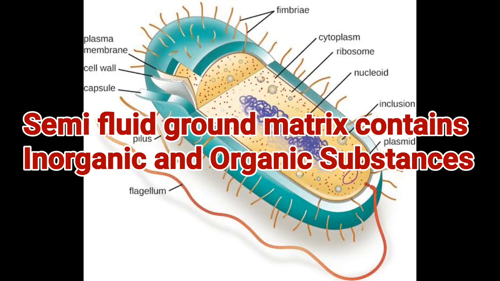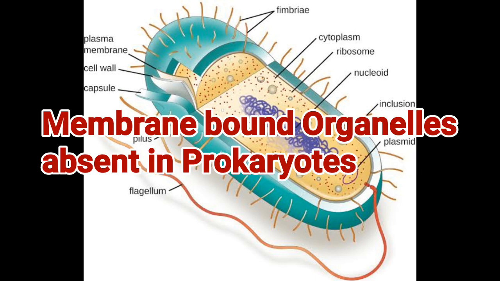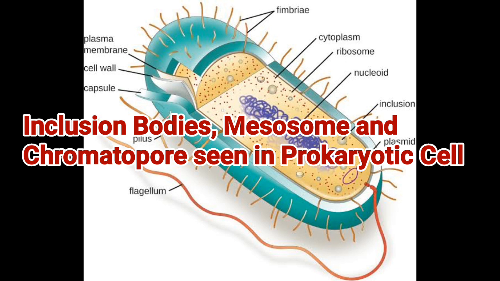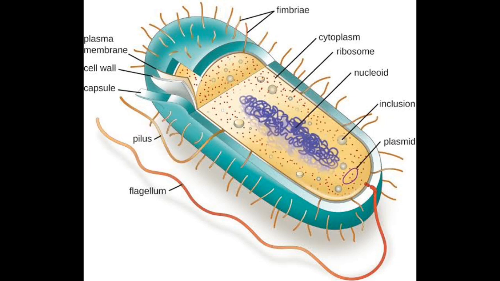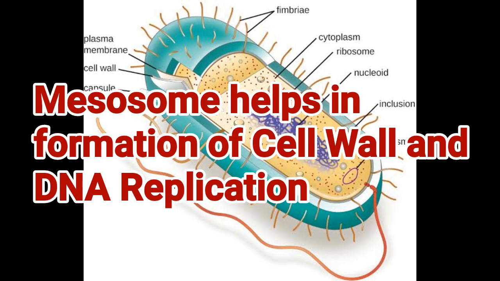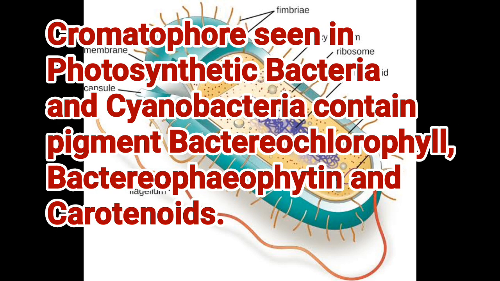Semi-fluid ground matrix contains inorganic and organic substances. Cytoplasmic streaming and membrane-bound cell organelles are absent in prokaryotic cytoplasm. Inclusion bodies, mesosomes, and chromatophores are seen in the cytoplasm of prokaryotic cells. Mesosomes are the invaginations of plasma membrane into the cell in the form of vesicles, tubules, and lamellae. Mesosomes help in the formation of cell wall and DNA replication. Chromatophores are seen in photosynthetic bacteria and cyanobacteria.